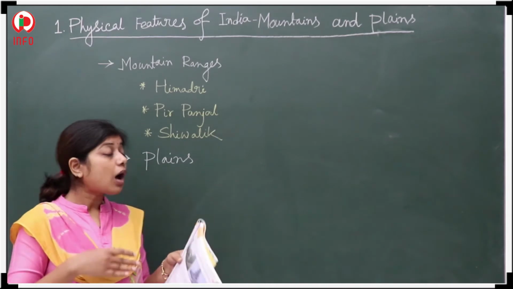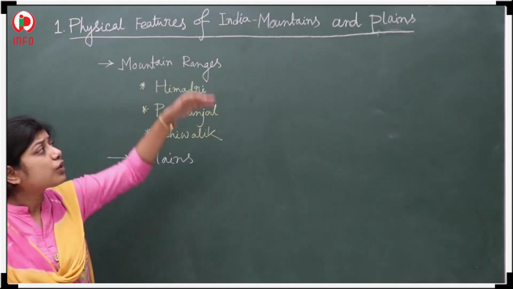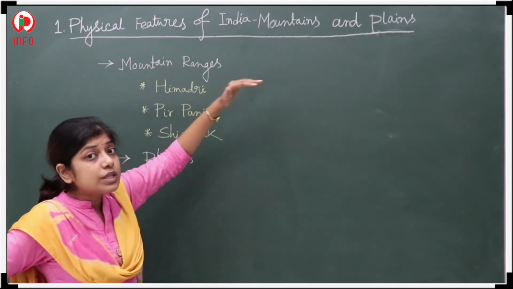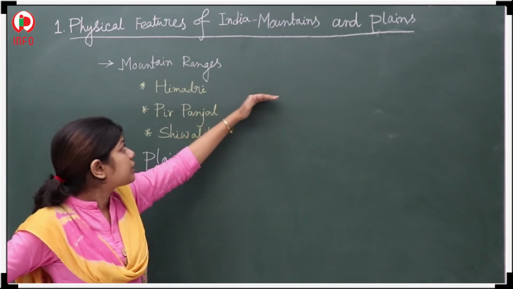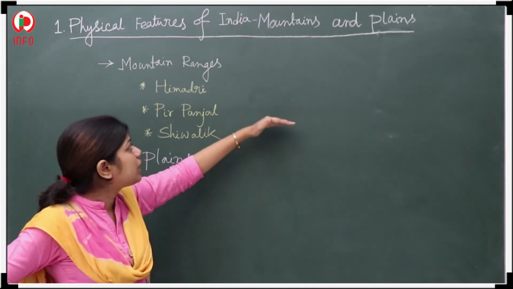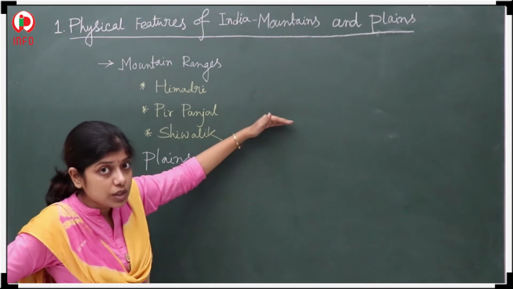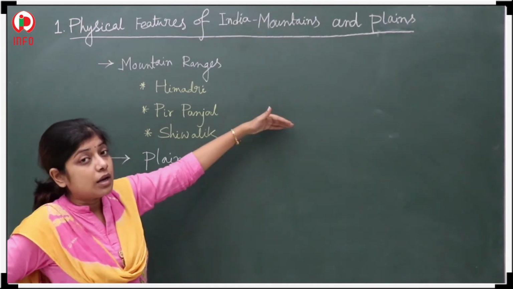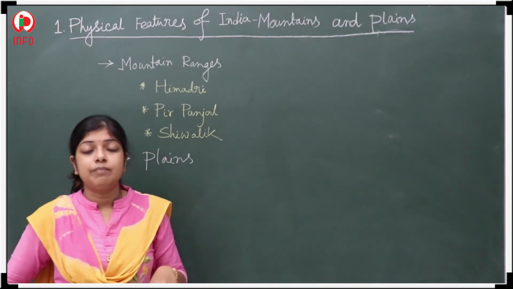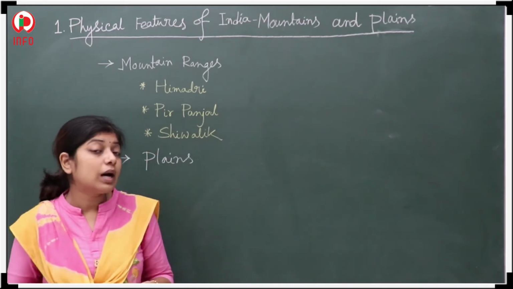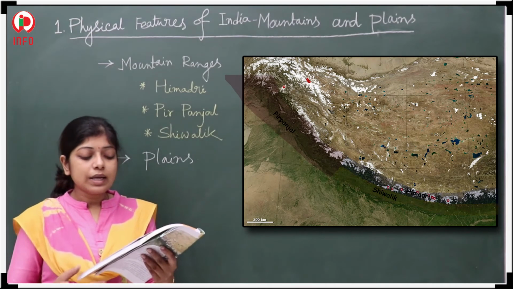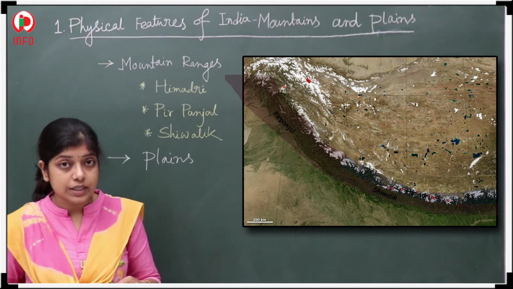See here, the outer Himalayas. In the northernmost portion of the Himalayan range, which mountain range is there? The Himadri is located. Just below the Himadri, Pir Panjal is located. Below the Pir Panjal, our Shivalik is there. Now, we will talk about the Shivalik. Shivalik is the lowest range.